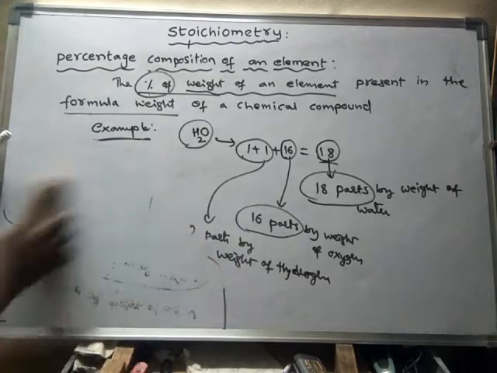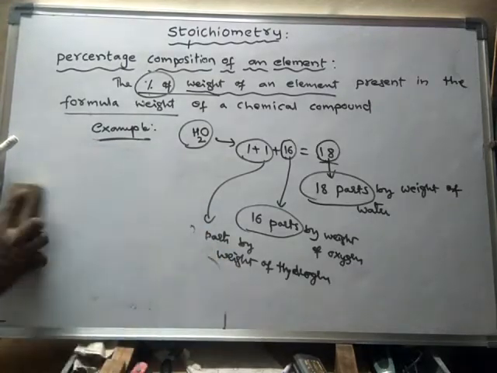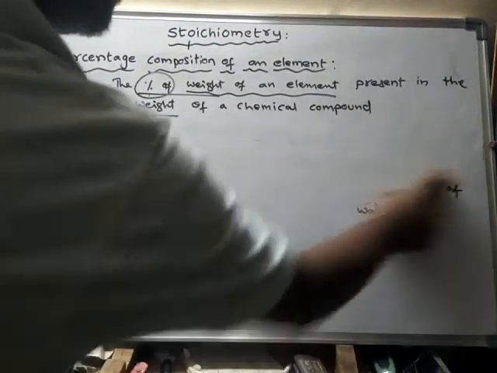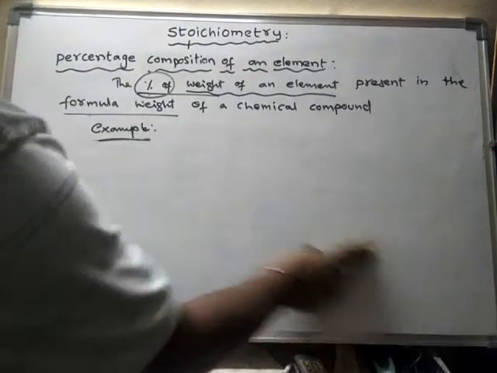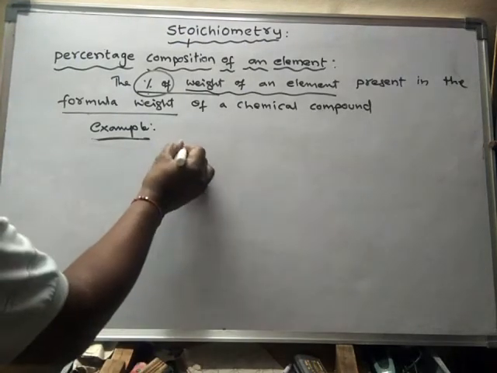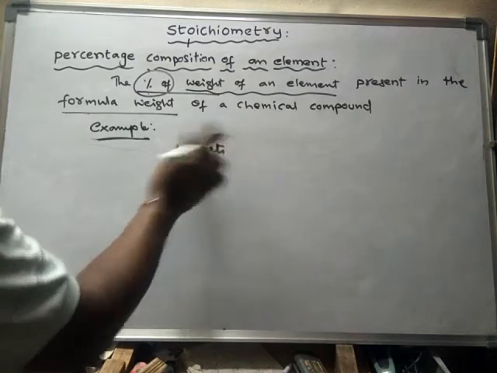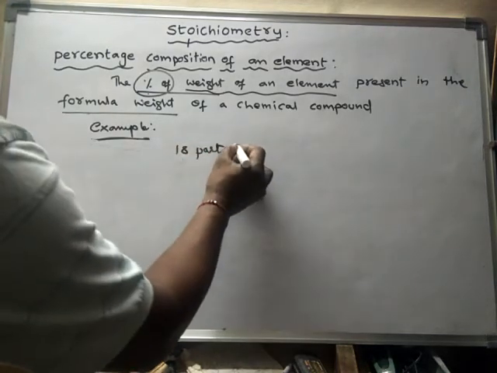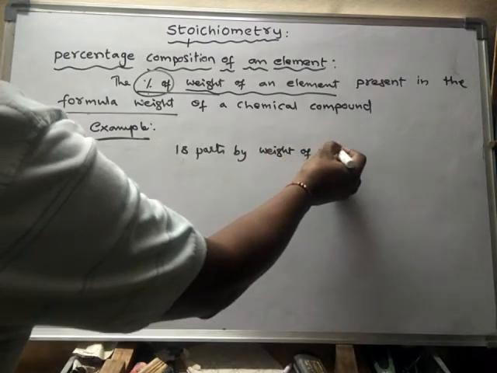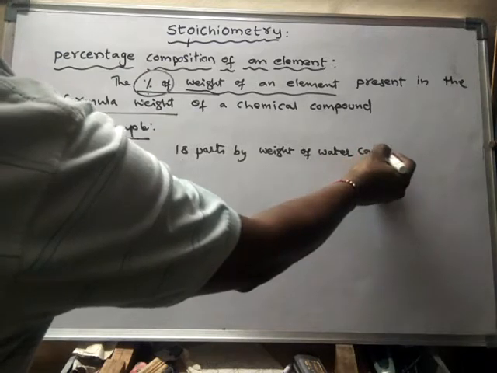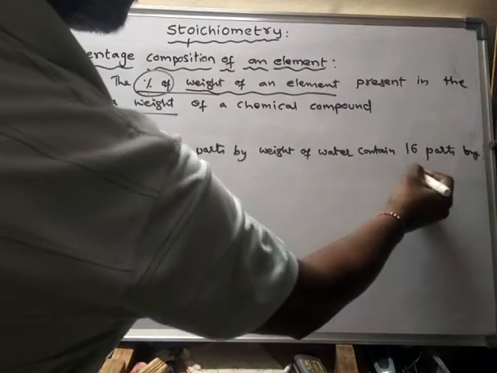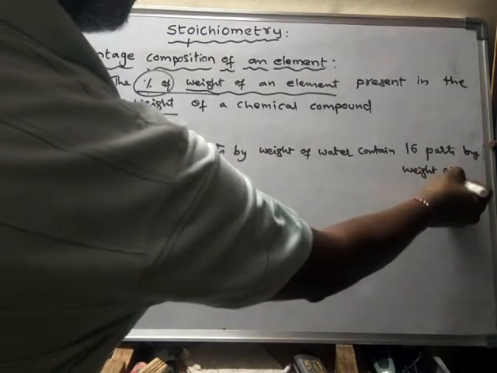Look here, from this data it is understood that 18 parts by weight of water contain 16 parts by weight of oxygen.